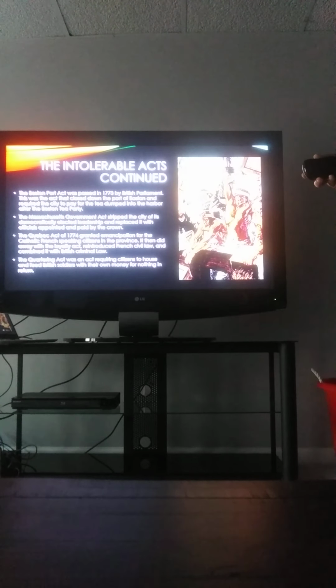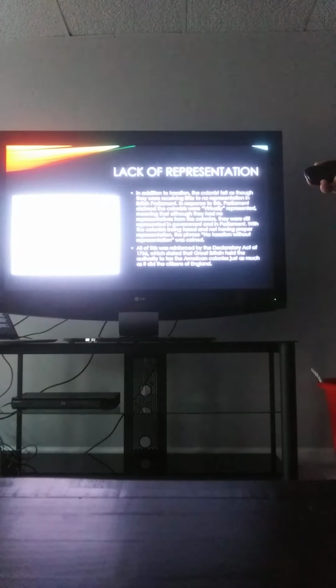The Quebec Act of 1774 granted emancipation for the Catholic French-speaking citizens in the province. It then did away with the Loyalty Act, reintroduced French civil law, and combined it with British criminal law. The Quartering Act was an act requiring citizens to house and feed British troops with their own money for nothing in return, which was seen as rather unfair due to the fact that those troops in question were sent to punish and watch the colonists, and now you suddenly have to feed and house them.